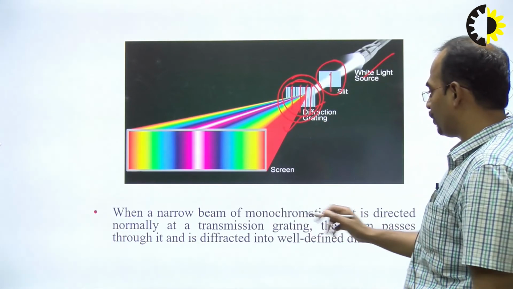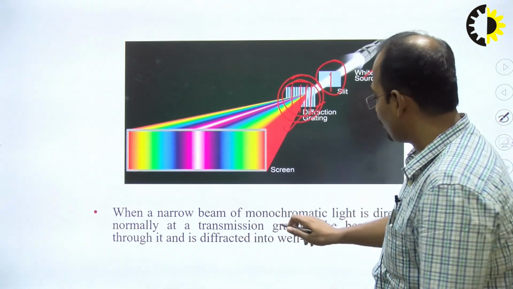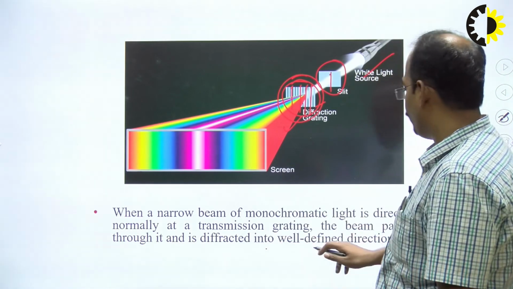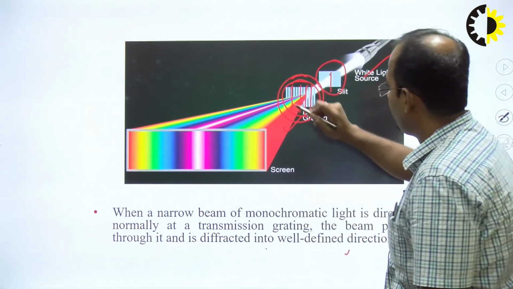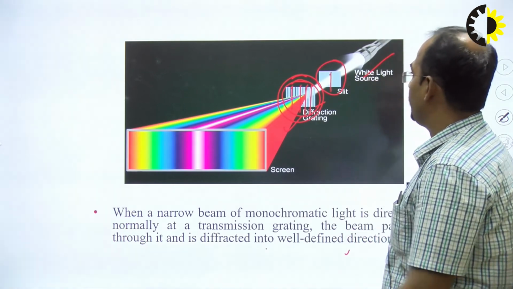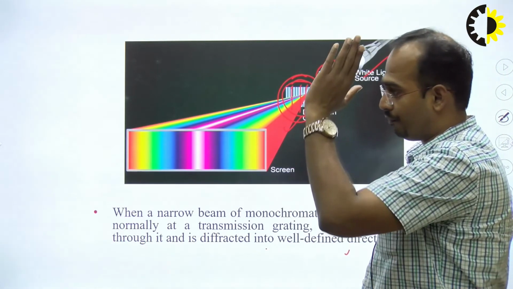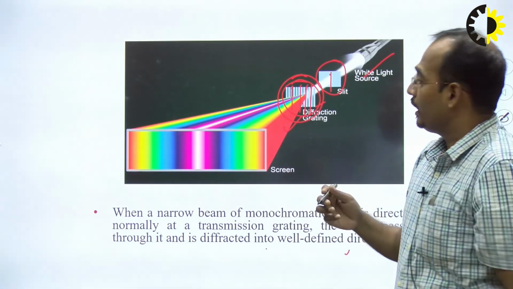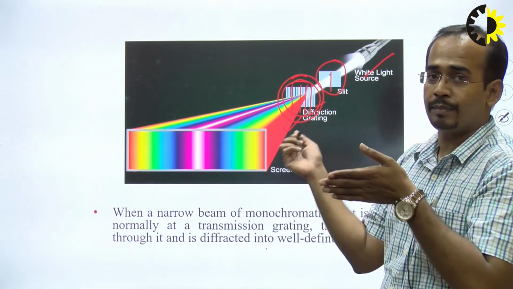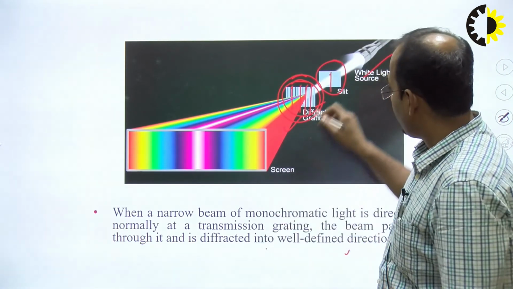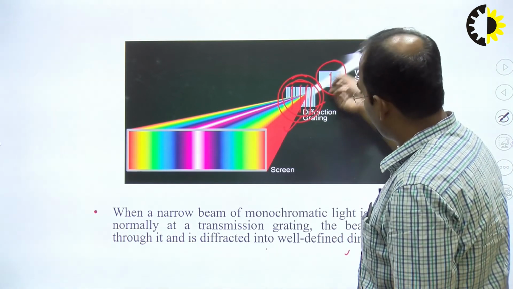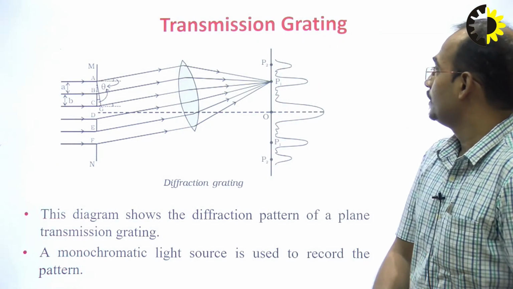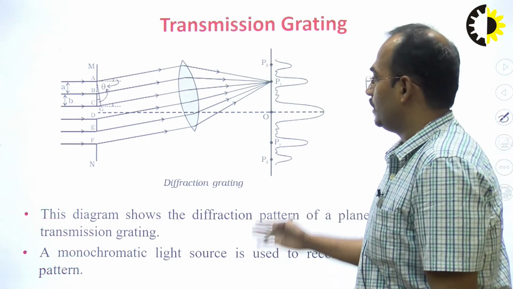When a narrow beam of monochromatic light is directed normally at a transmission grating, the beam passes through it and is diffracted into well defined directions. What will be the phenomenon for this? If I am using the slit in the y direction, then it will pass only the vertical waves. If I am using the slit in the horizontal direction, then it will pass the horizontal waves. And similarly in the diffraction grating, if I am using the same, then we are getting the y axis waves. So this is the transmission grating.